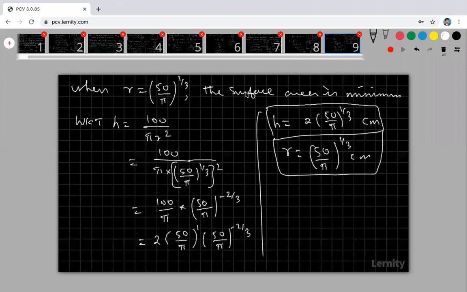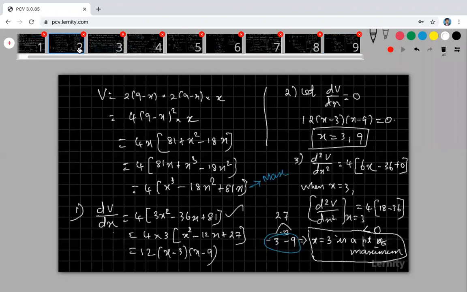For maxima minima, first of all, complete all the problems in your NCERT, because so many problems are there in your NCERT for maxima minima. Look at exercise 6.5 and the miscellaneous exercise.